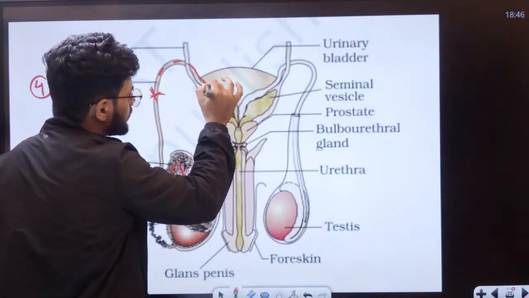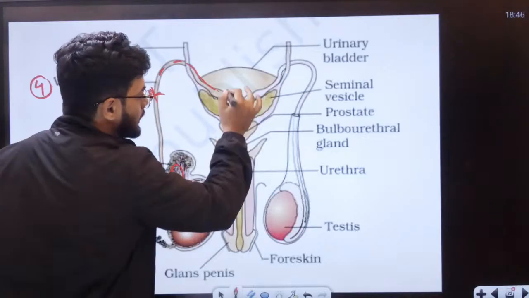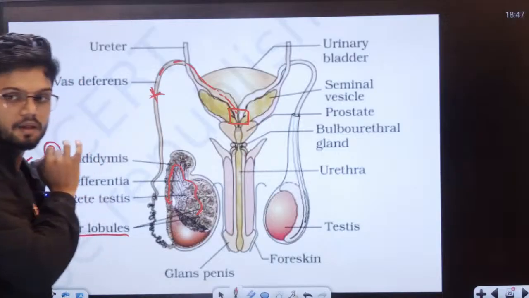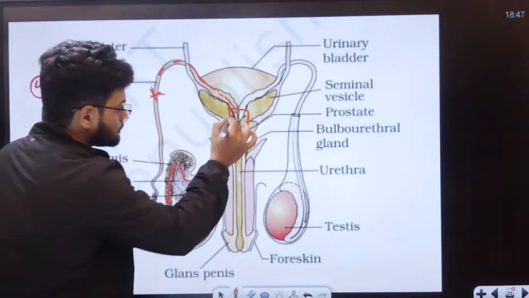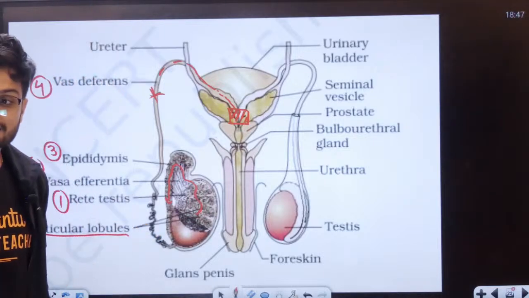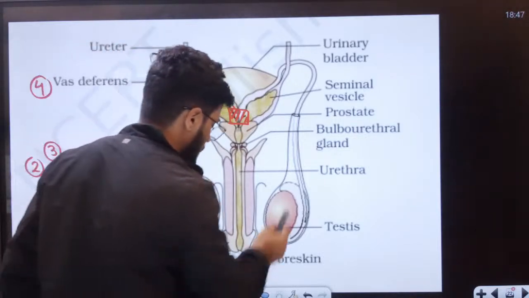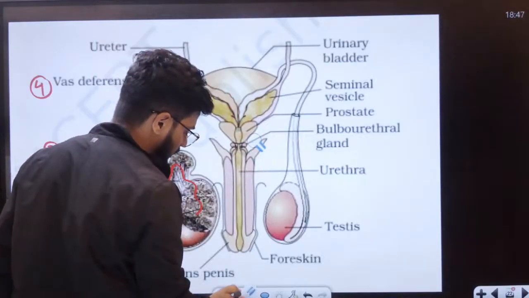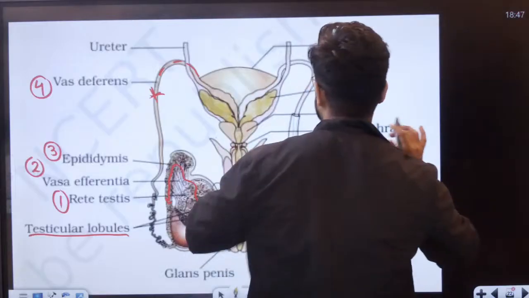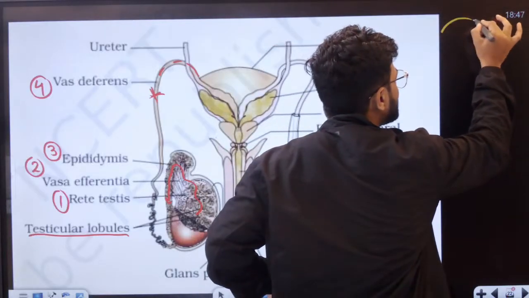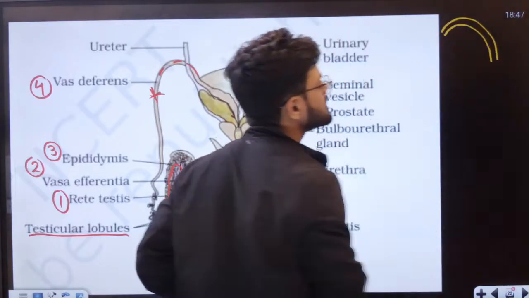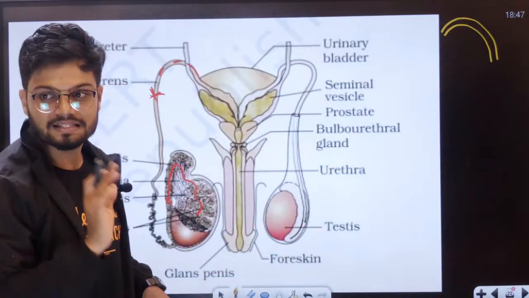The sperm is moving to this region right now. When the sperm reaches this region, this box part here, can all of you see, students? In this region, there are two ducts joined together. Let me show you one more time. What exactly is happening here? One duct is coming from the top. That is the vas deferens coming from the top.